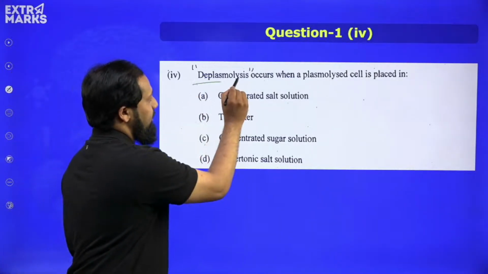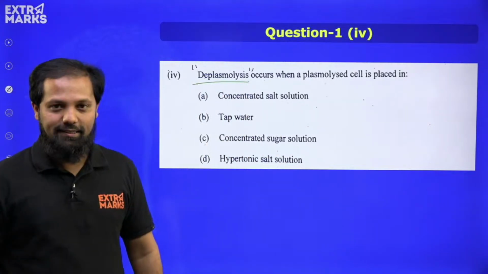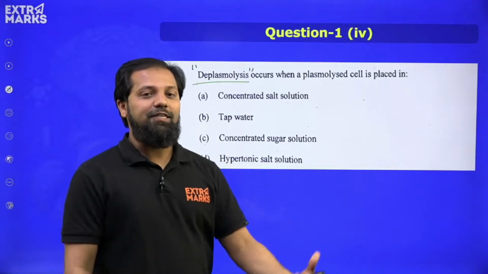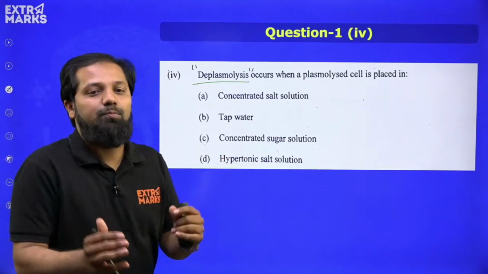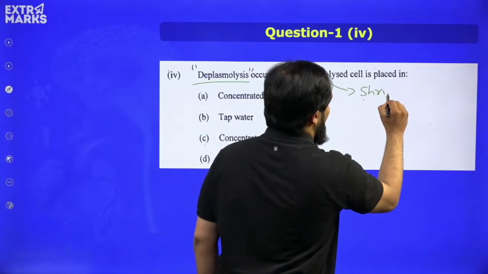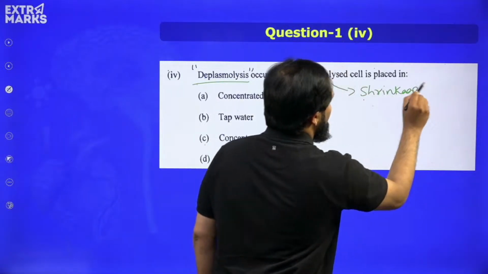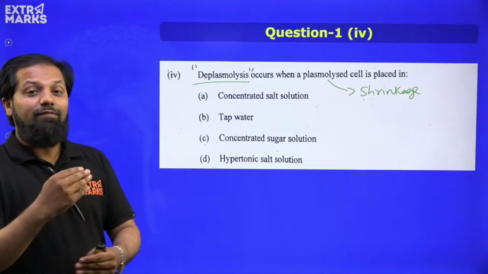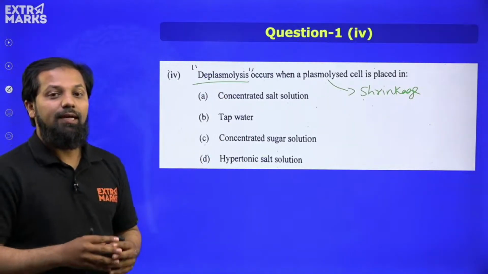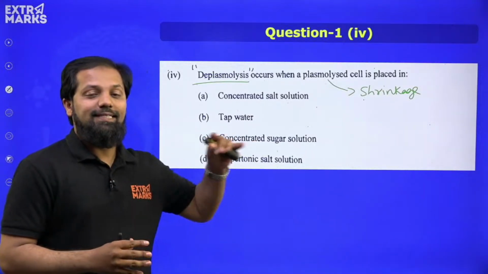The question is regarding the deplasmolysis, not plasmolysis. Okay. Already the cell is plasmolysed, and when we know that a cell is plasmolysed, it means that there is shrinkage of the protoplasm. And here, to reverse the process, that is to obtain the deplasmolysis, in which kind of solution the cell needs to be kept?